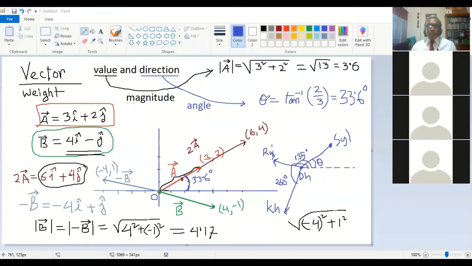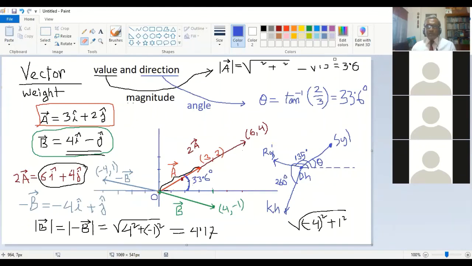So in general, let me write the formula, then I will finish the class today. In general, it is x square and y square.